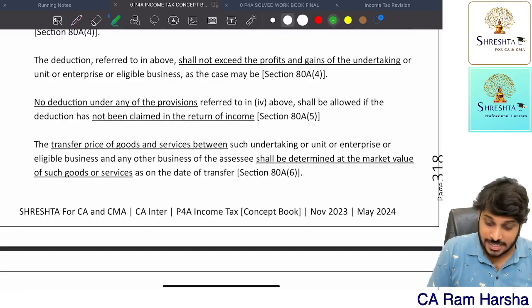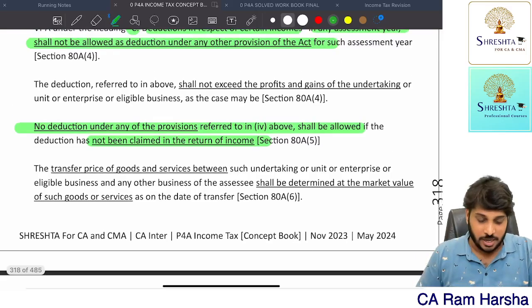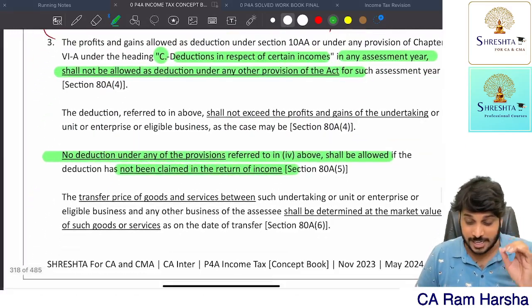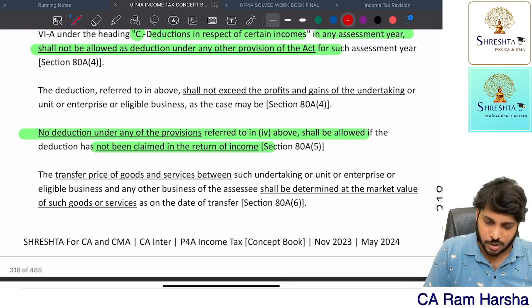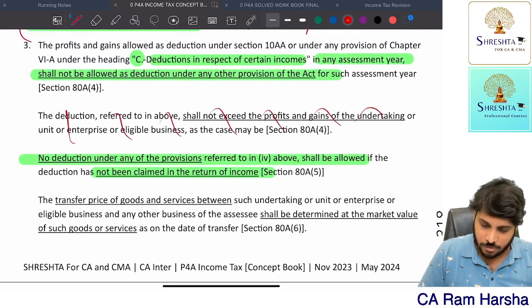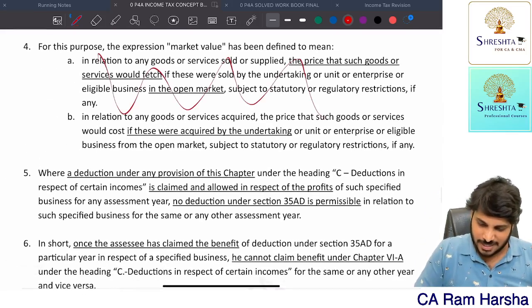Further, these items, you have to claim in the return of income, only then you will get deduction. All Chapter 6A heading C. If you want to get deduction, you have to claim it. Then these items and all are not required. So I'll just strike off. Getting it? Market value, this and all not required.